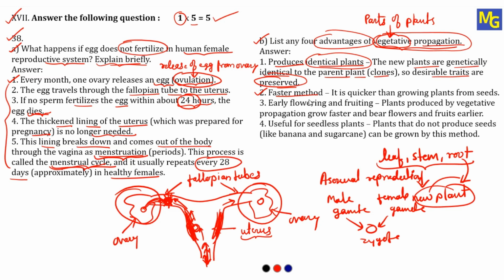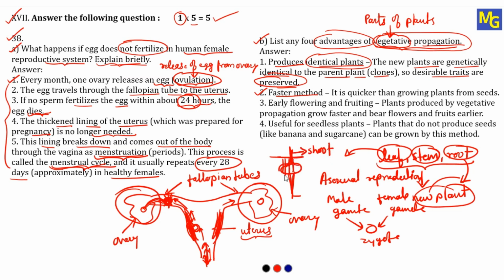Now the second one, faster method. In this method, we are going to take a part of the stem or part of the root or part of the leaf, and directly grow it inside the earth. Here we are not going to wait for the seed to grow into radicle and plumule. As we all know, if you put a seed into the earth, in a favorable condition, the seed will grow into two parts, that is plumule and radicle. The radicle will grow and convert into roots. The plumule will grow and convert into shoot or stem.